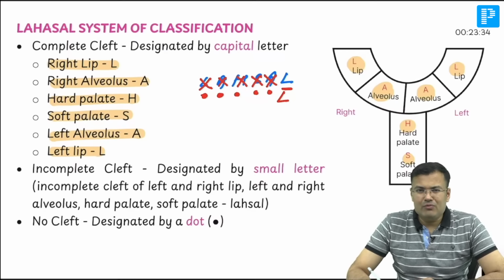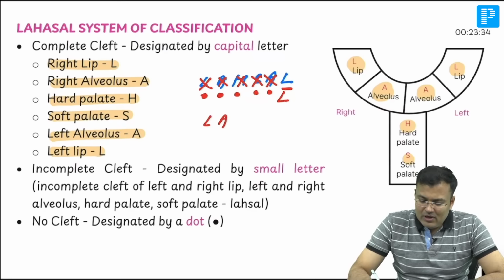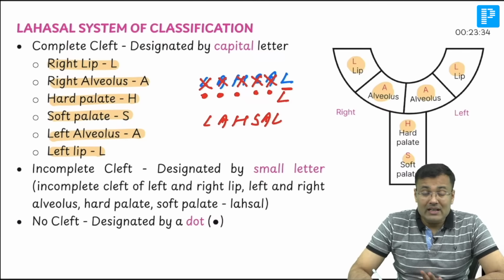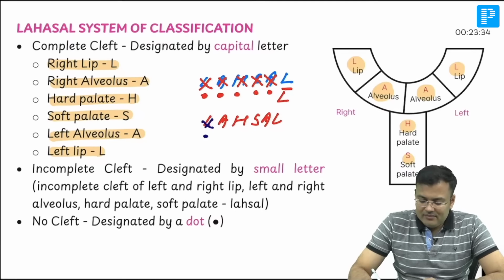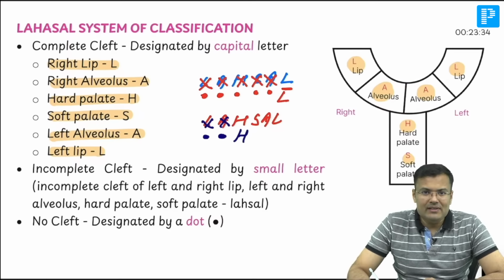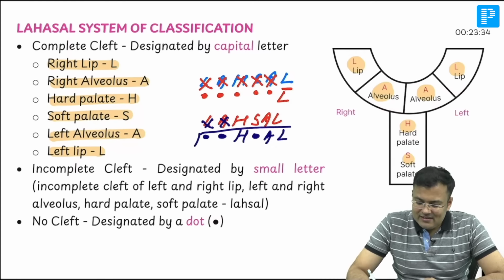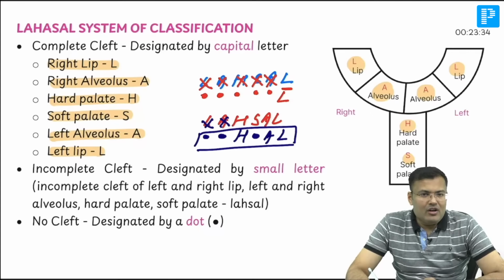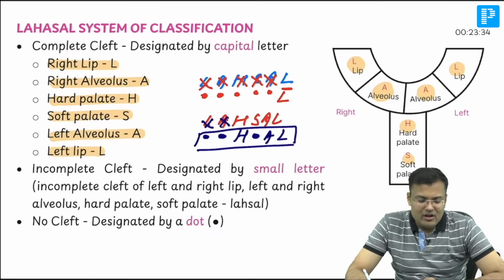Clear? In this question, what was the problem? Yes, write down LAHSAL. Right? On the right side of lip, no cleft. Dot. Alveolus, no cleft. Dot. In hard palate, there was complete cleft. Clear? Complete cleft. In soft palate, no cleft. In alveolus, there was complete cleft. Lip, complete cleft. So what is the correct answer? Correct answer is dot dot H dot A L.